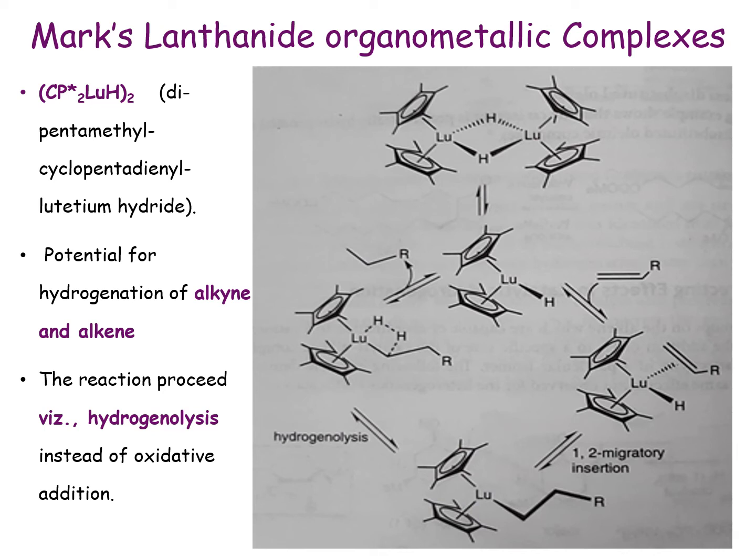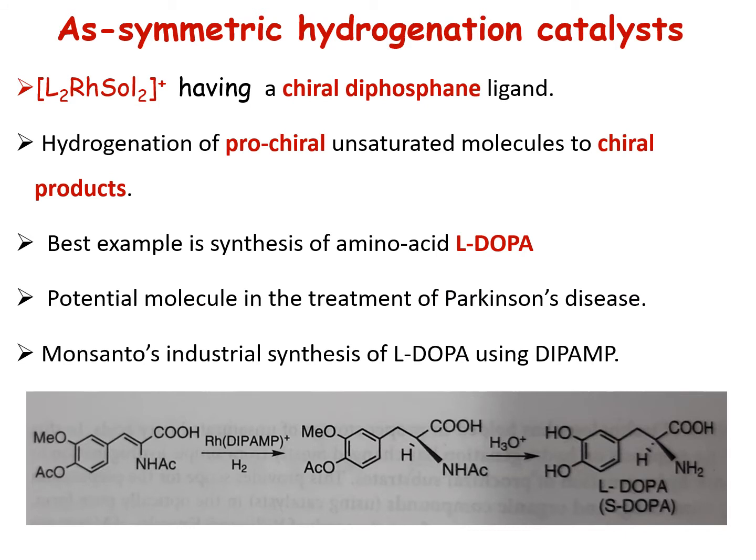So these are some of the main features of the Wilkinson catalyst and other hydrogenation catalysts. Now let's talk about another important aspect of the hydrogenation catalyst, that is asymmetric hydrogenation. This is one of the important aspects, and even till today it is used commercially in some of the main chemical synthesis. So that is an asymmetric hydrogenation catalyst.